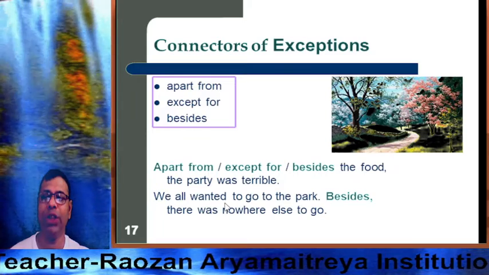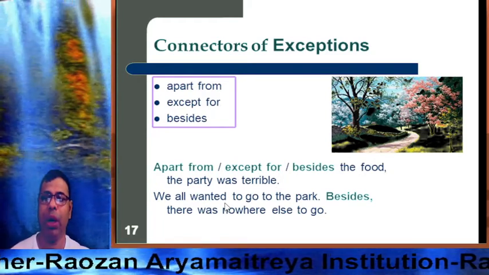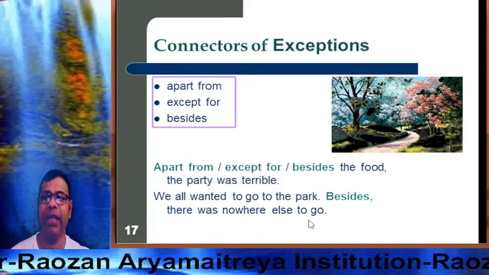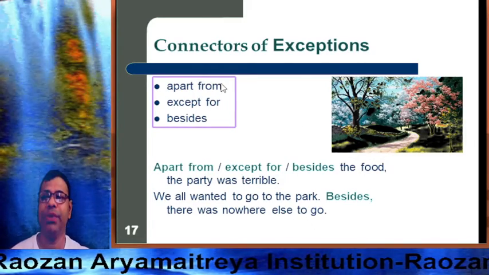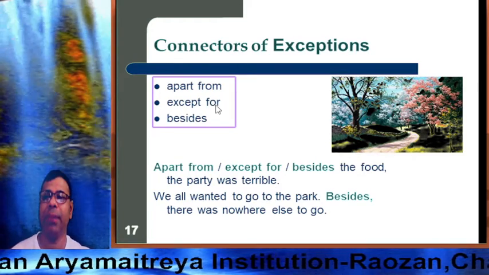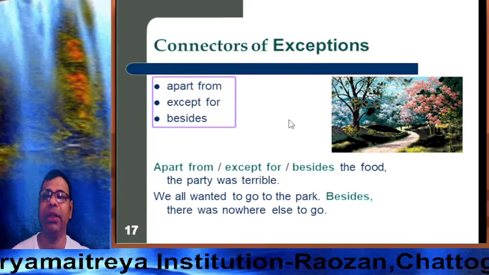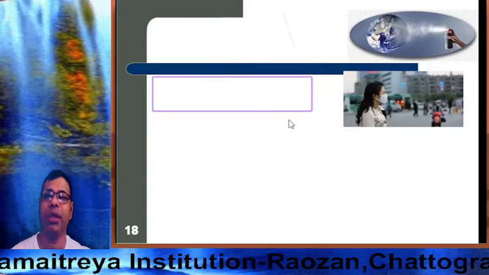We all wanted to go to the park. Besides, there was nowhere else to go. So, dear students, apart from, except, except for and besides are called connectors of exception.